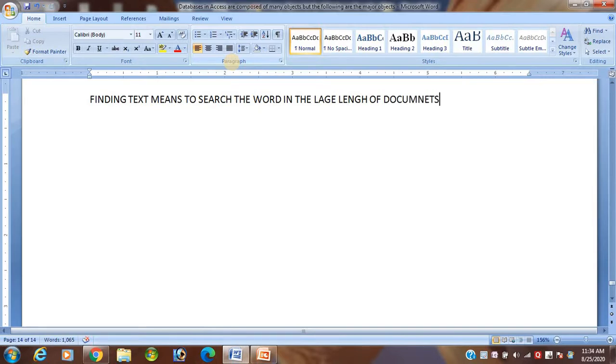Finding text means to search the word in the large length of documents. That means we can easily get the word.